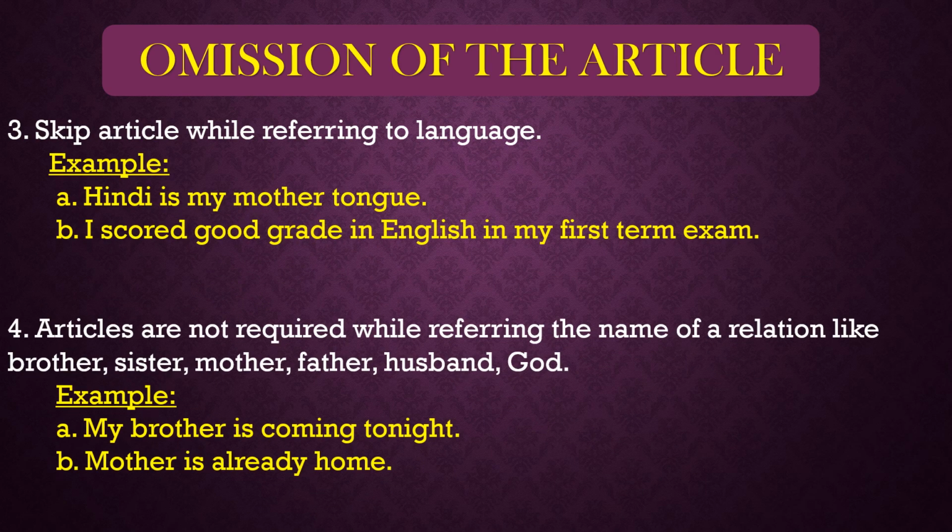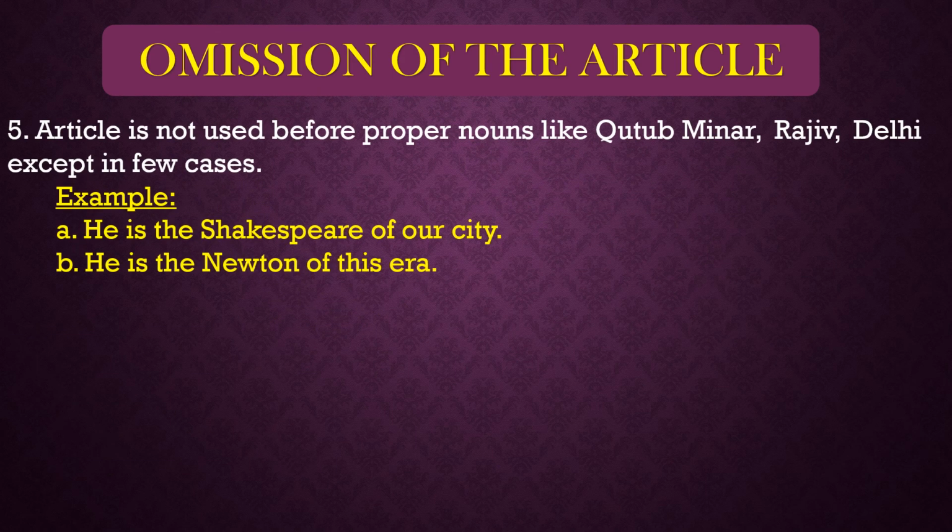Number fourth rule is that articles are not required while referring to the name of a relation like brother, sister, mother, father, husband, God, etc. So articles are not at all required in front of these relations also. My brother is coming tonight. Mother is already home. Not the mother or our mother is already home.